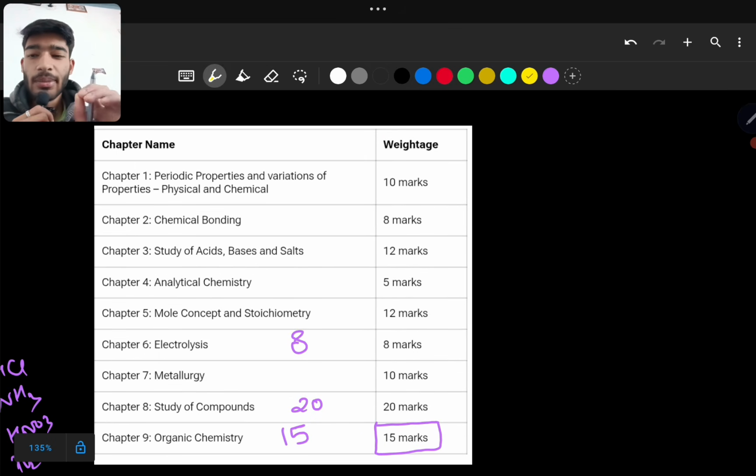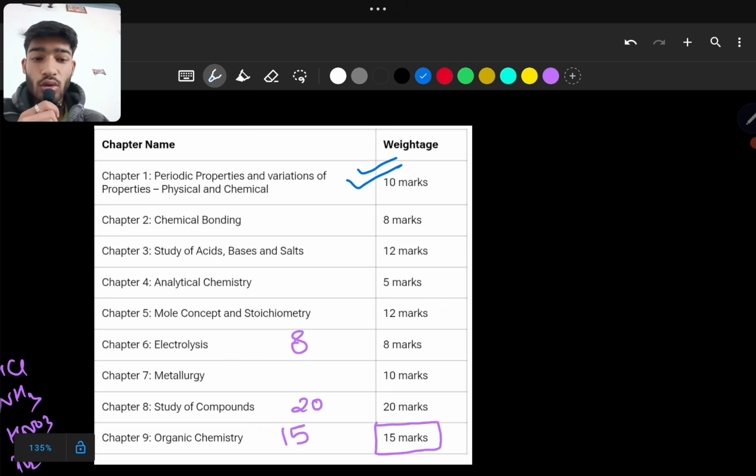I'll tell you which chapters are too easy, where only 1 to 2 readings will make them perfect for you. First of all, the chapter is periodic properties. Periodic properties is a very easy chapter. Here you get questions on periodic properties like atomic size, electronegativity, electron affinity, ionization potential, and metallic and non-metallic character. Along with that, you are getting questions from the periodic table.